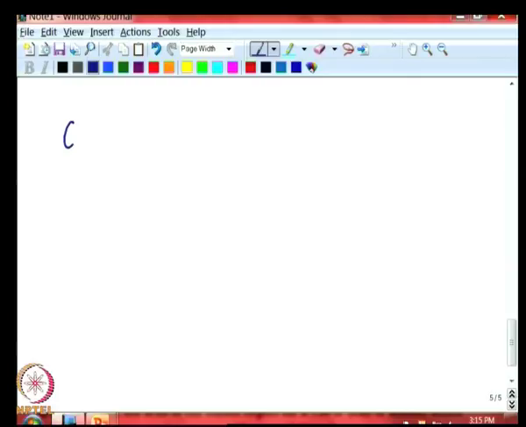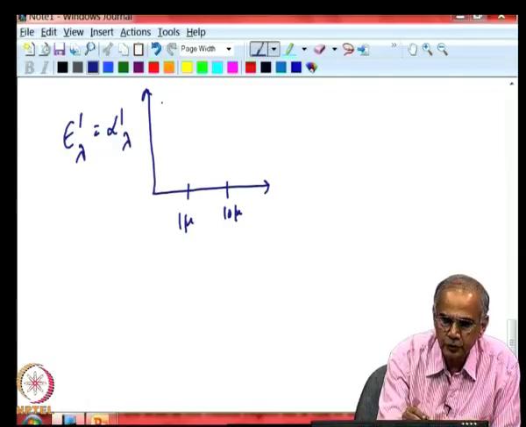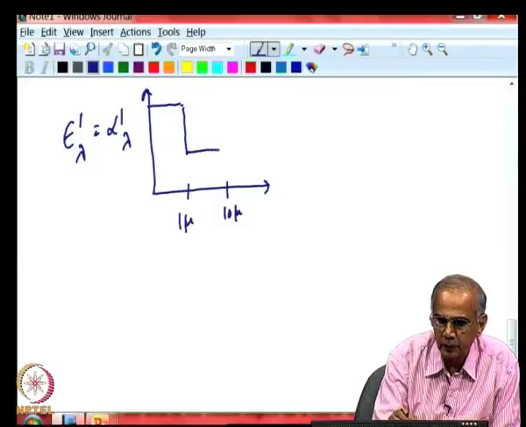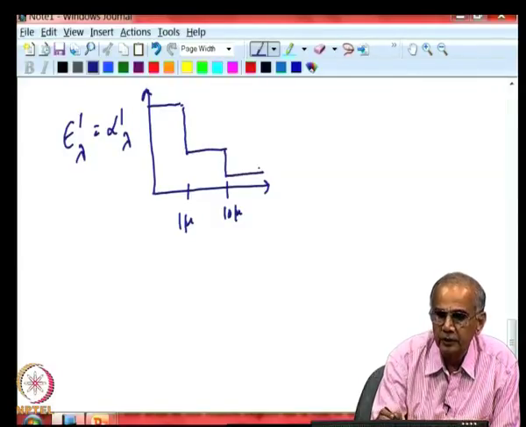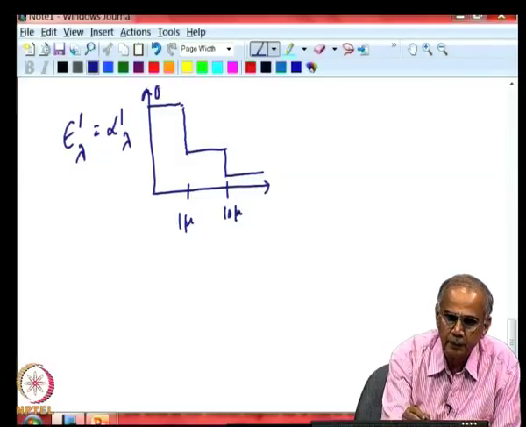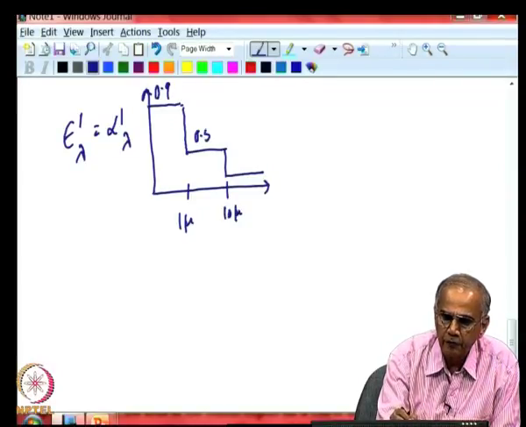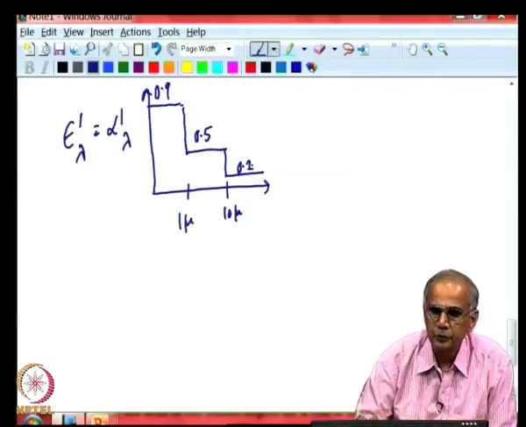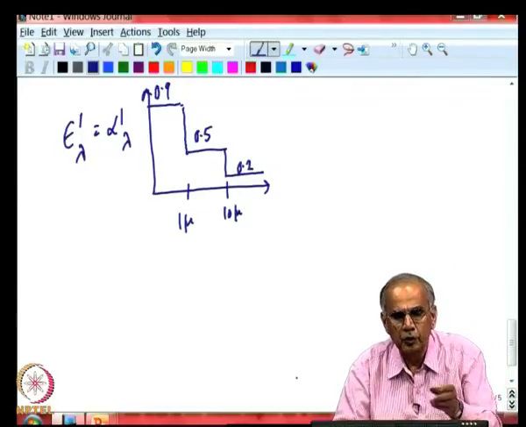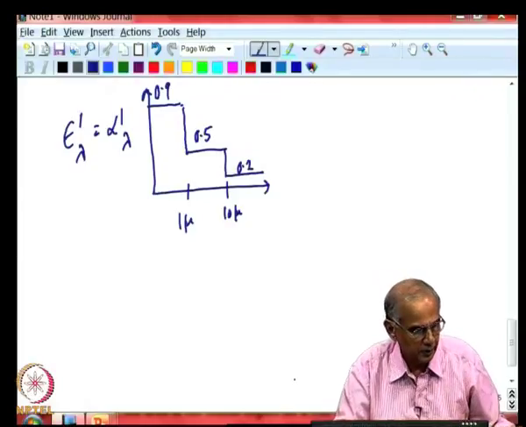Imagine a material whose emissivity varies with wavelength in a very simple way. Below 1 micron, let us assume it has one value, and between 1 and 10 it has another value, and beyond 10 it has a third value. The numbers assumed for this example are 0.9, 0.5 and 0.2. If the variation is more complicated, you can use more intervals.